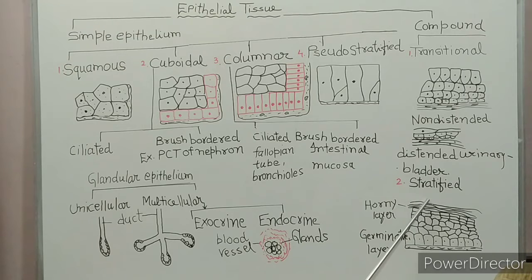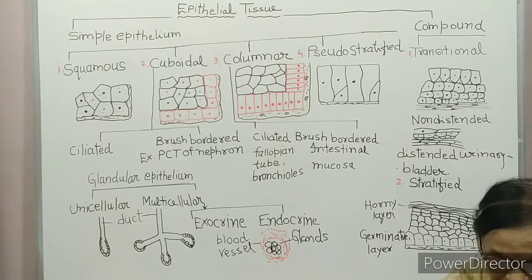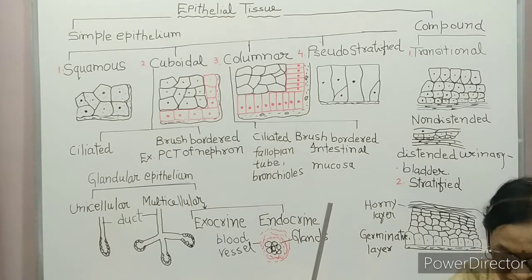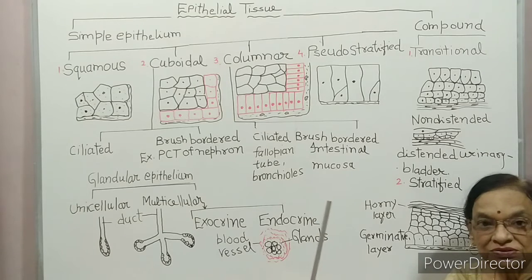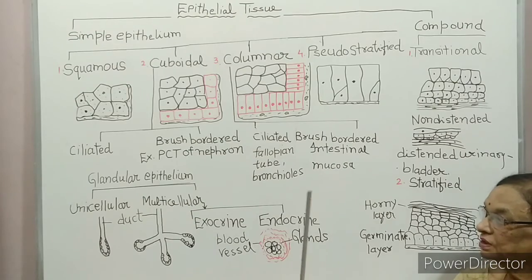During this process, they become flat and finally dead. They form the horny layer of the skin. This type of epithelium is found in the skin and the moist surface of the buccal cavity.